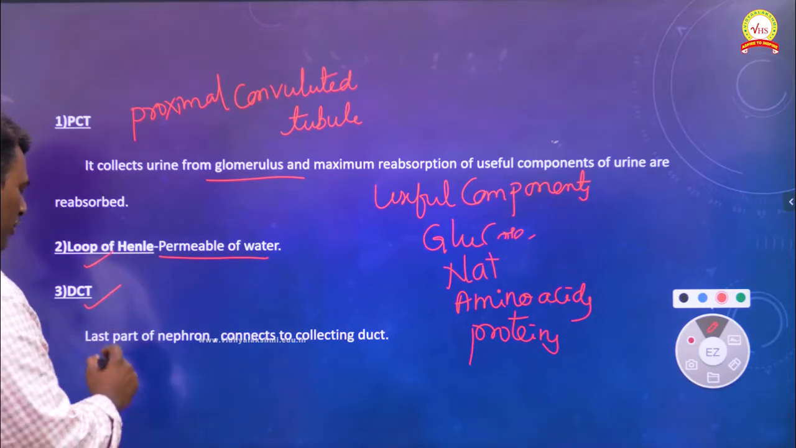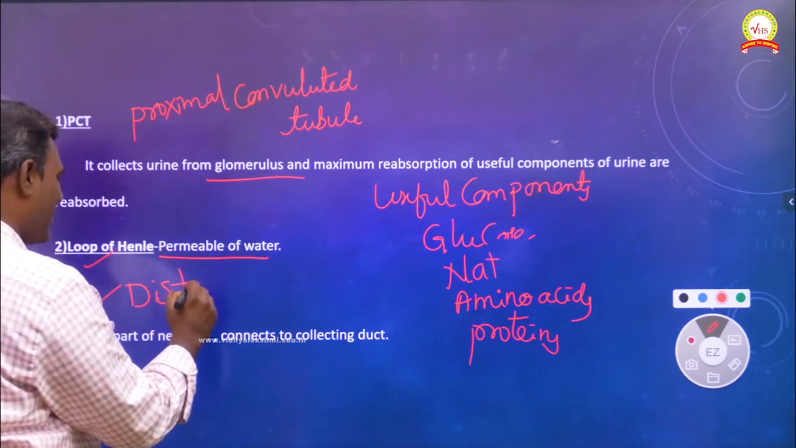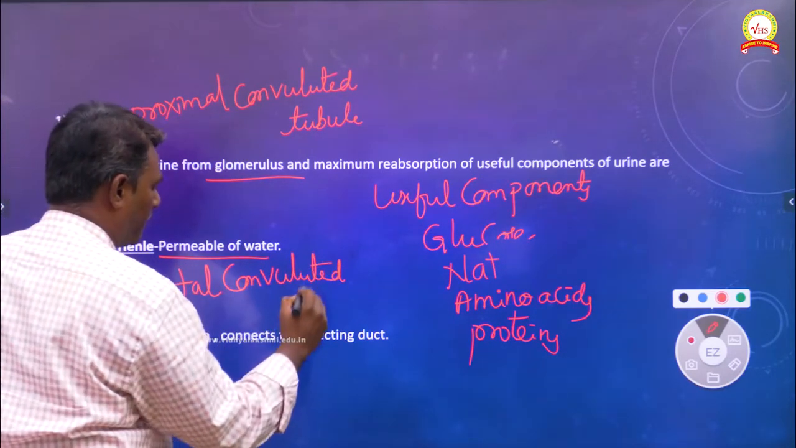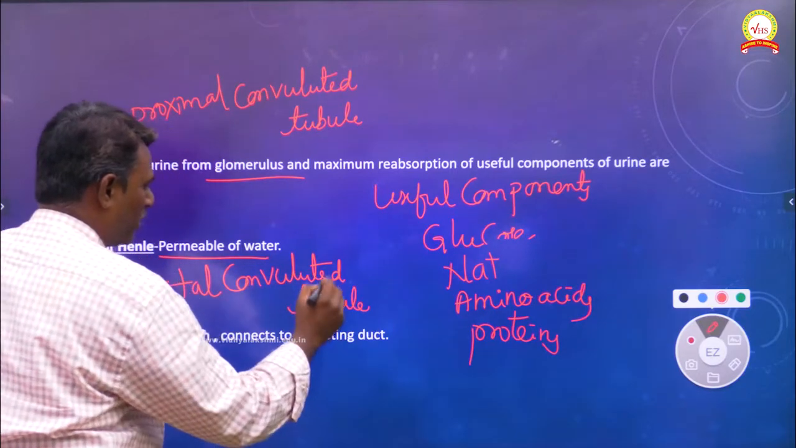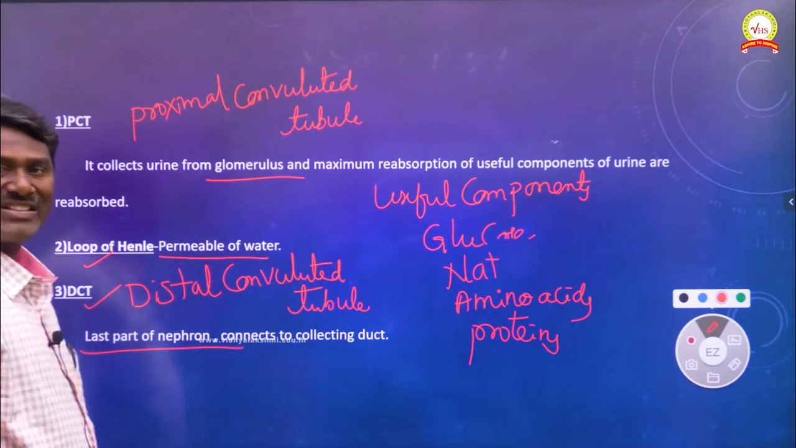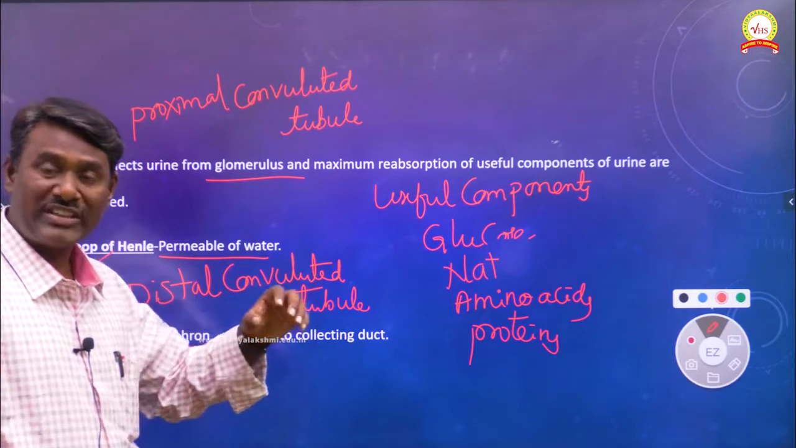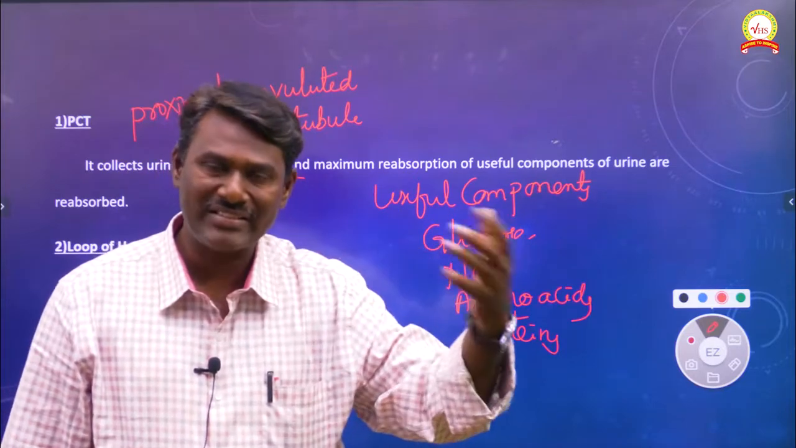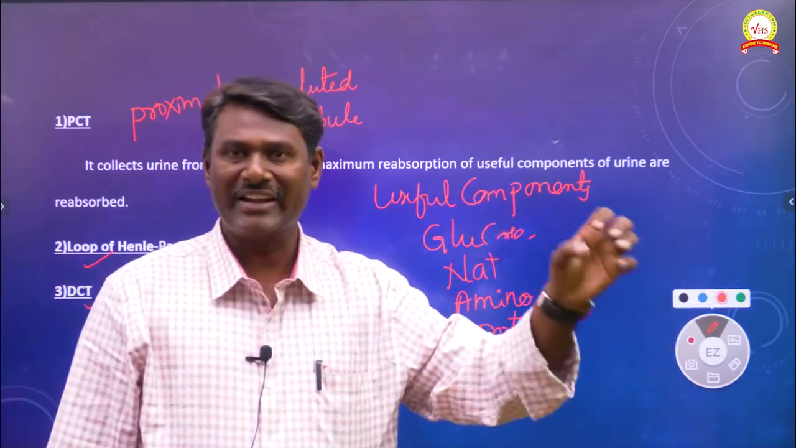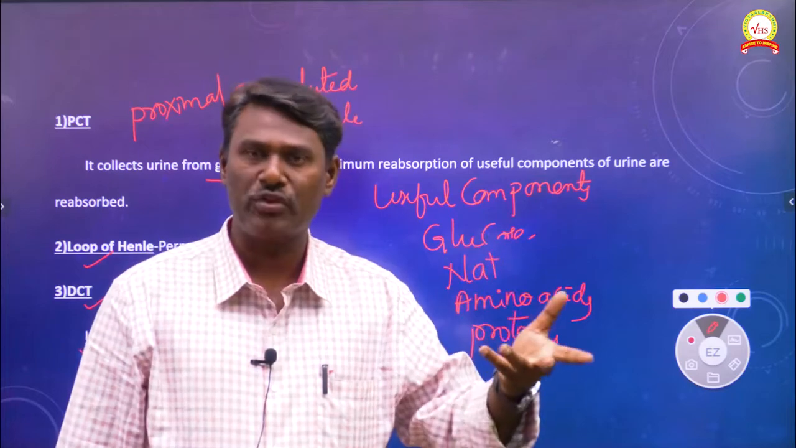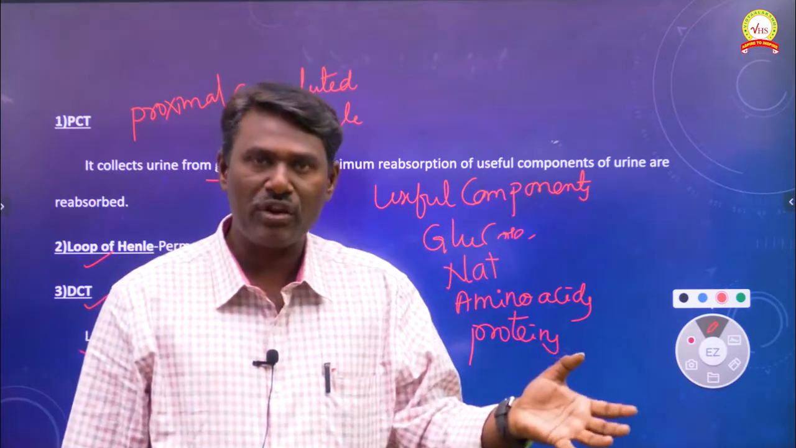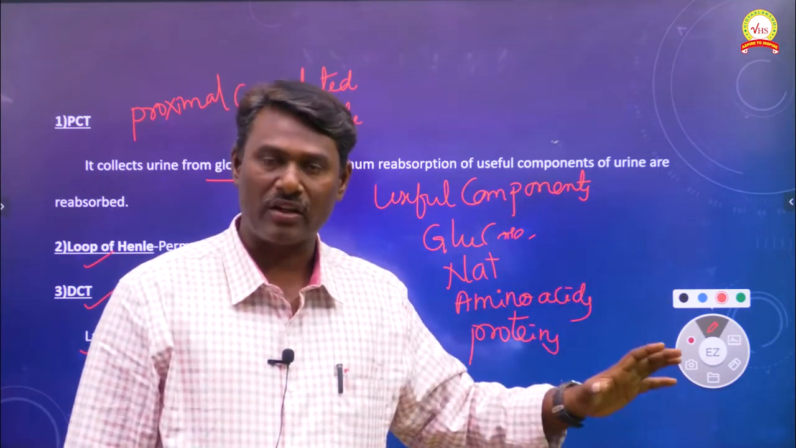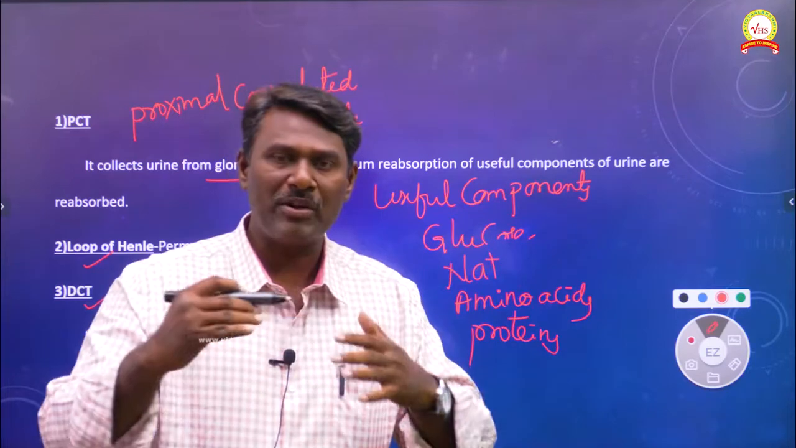And the DCT, distal convoluted tubule, is the last part of the nephron, which is connected to the collecting duct. The collecting duct, which is extended as the ureter, receives only the waste form of urine. That waste form of urine from the collecting duct is then taken up by the ureter, and from the ureter onwards the urine is transported to the urinary bladder.